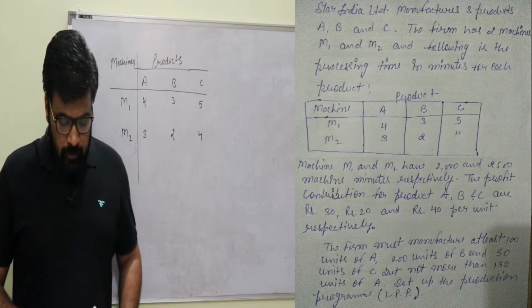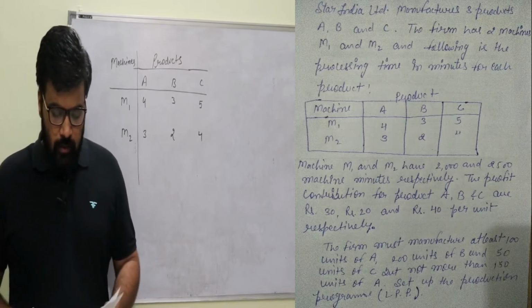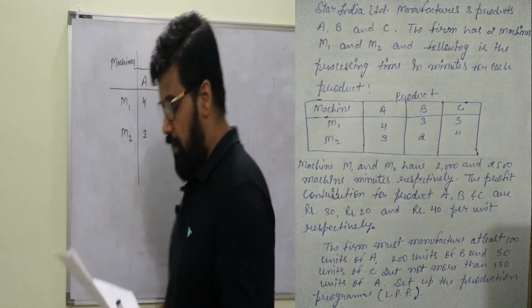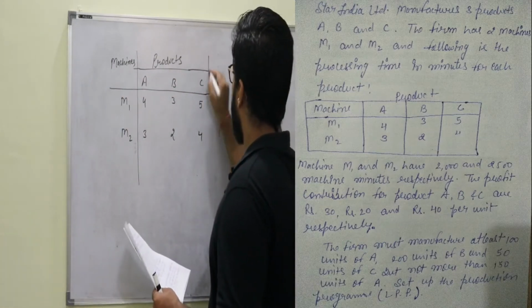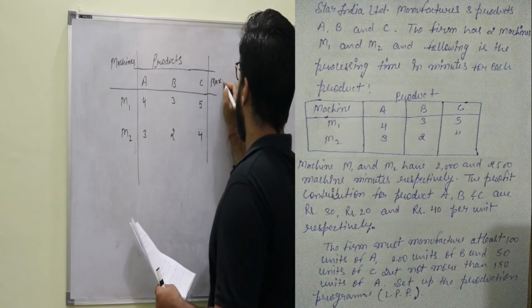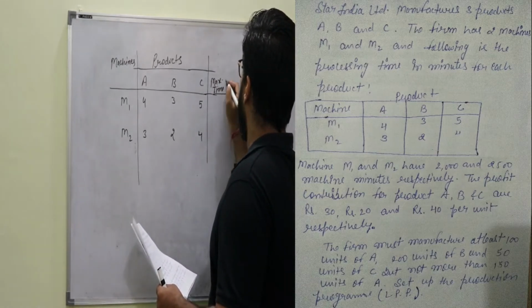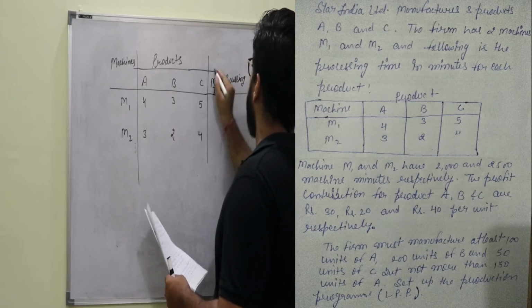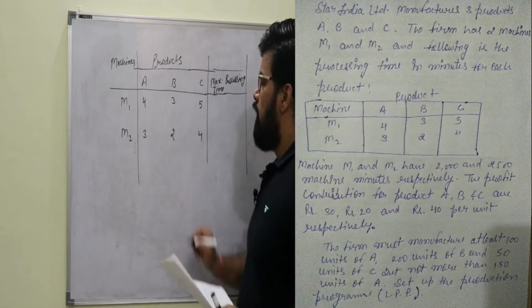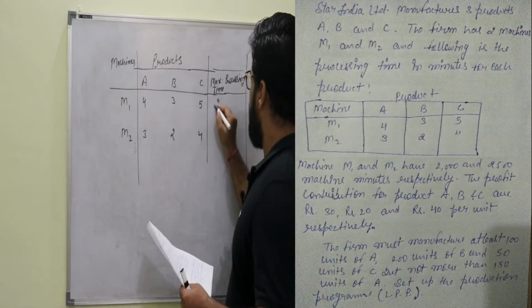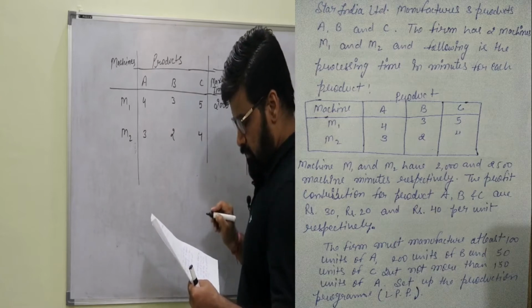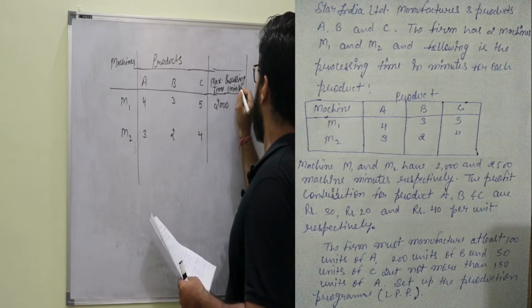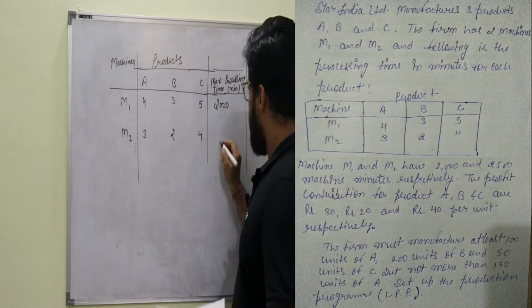Okay. Then machines M1 and M2 have 2000 and 2500 machine minutes respectively. All right. So the maximum availability, maximum time, or you can say processing time. The maximum processing time available for M1 is 2000 hours, or not hours, it is minutes. Okay. And for M2 it is 2500.